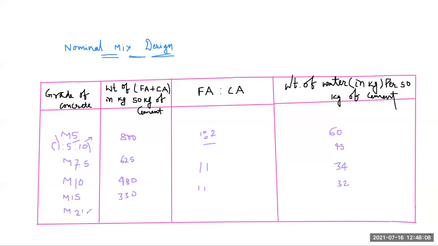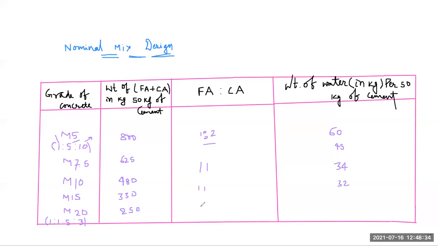So basically for M20 we use nominal mix as 1:1.5:3. Okay. So here the weight of fine aggregate plus coarse aggregate we use is 250 kg.